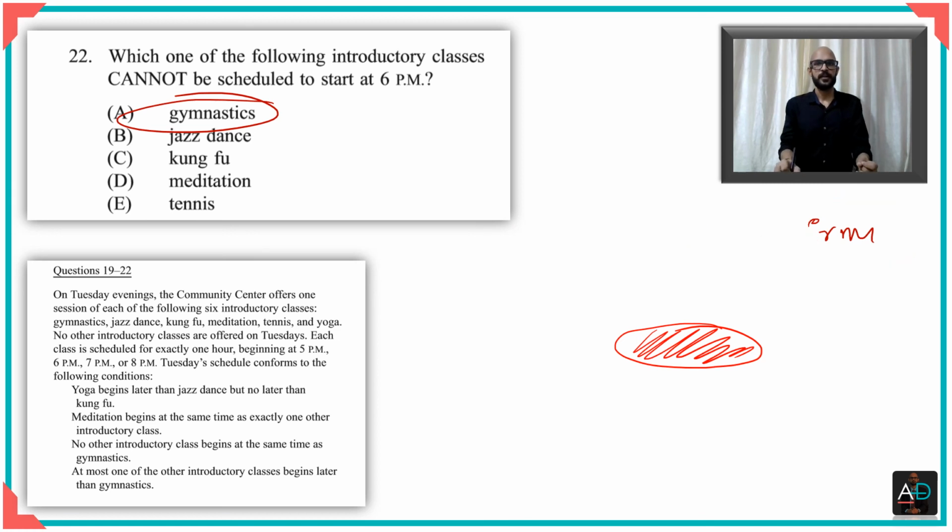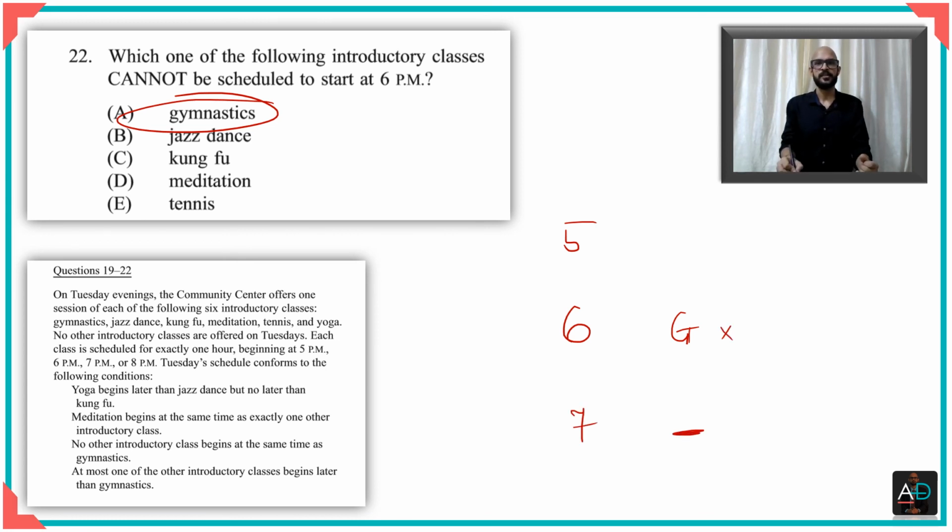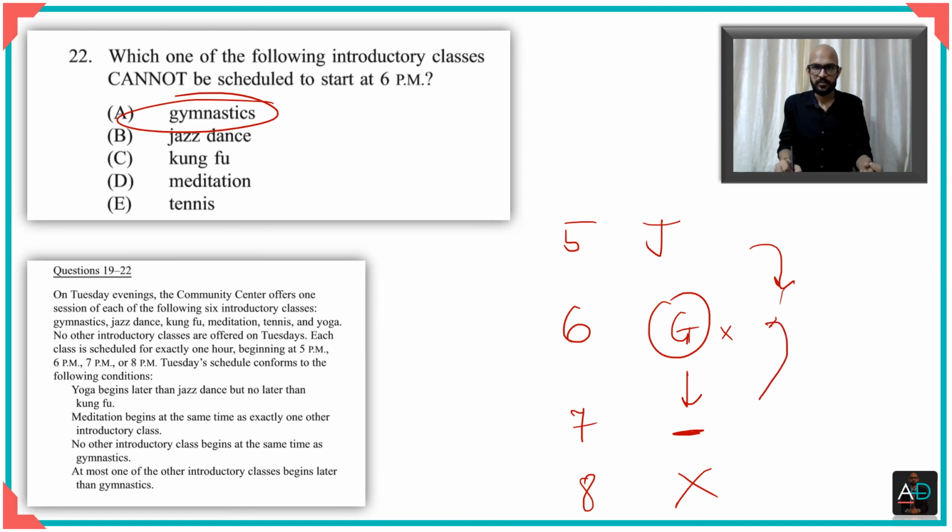So let us say I place gymnastics at 6 p.m. Okay, so you have 5 o'clock here. I have gymnastics placed here. There is nothing along with it, and there can be only one slot at 7. At 8 o'clock, even that can't happen, because you know that after gymnastics there can be only one. Now, what can I put here? Let us say I put jazz here. If I put jazz here, then yoga would need to go to another time slot. Yoga cannot be here, so I take it down even further. I put yoga here. Now I can put Kung Fu also along with it here.